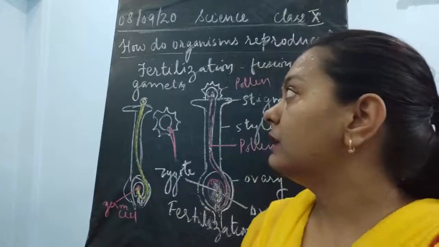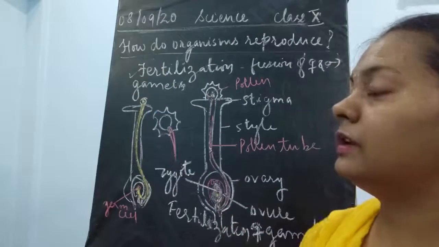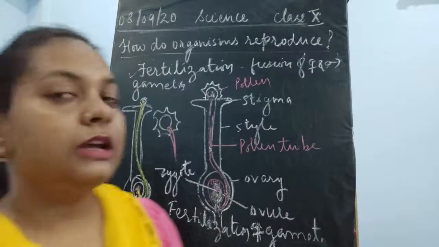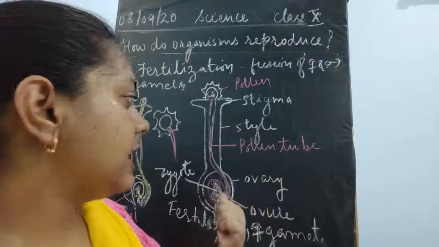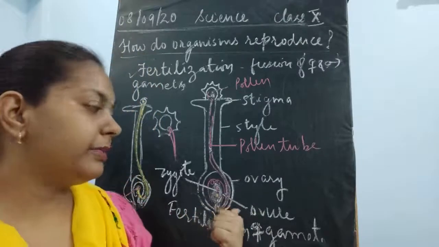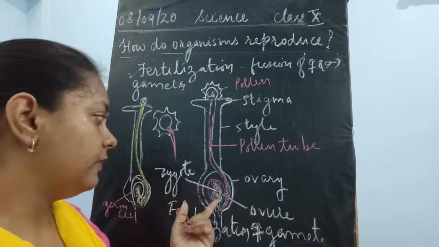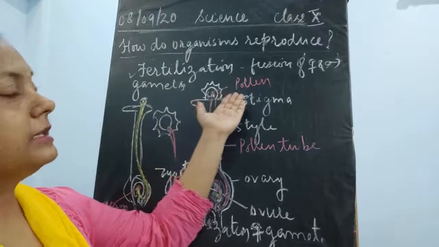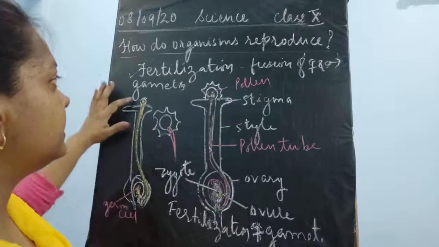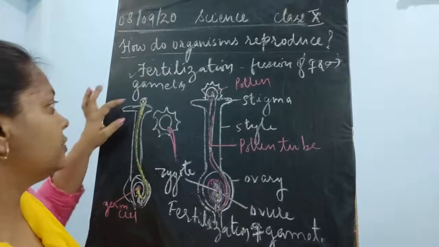Now after that, the next event, which we discussed in the last class, is fertilization, where fertilization takes place in the plants. Now, where does this fertilization take place, children? So this fertilization takes place inside the ovary, where the ovule already exists. The ovule represents the female gamete, which is already present inside the ovary, and the male gamete, which is present inside the pollen grains, comes and sticks on the stigma. Once it sticks on the stigma, it rests here. Now if it rests here, then what happens? It is going to germinate.